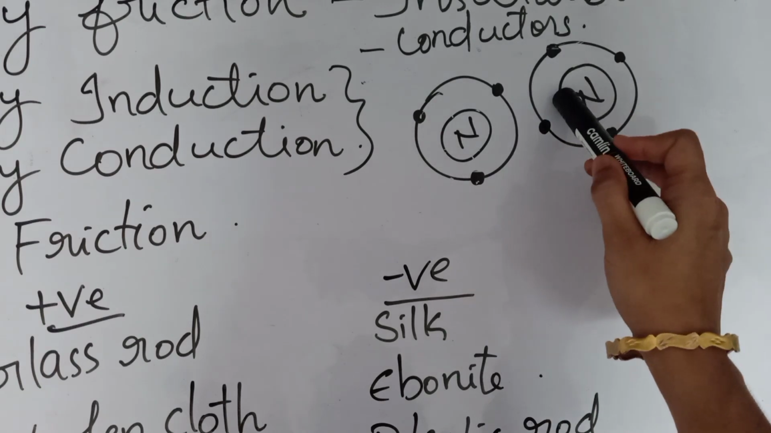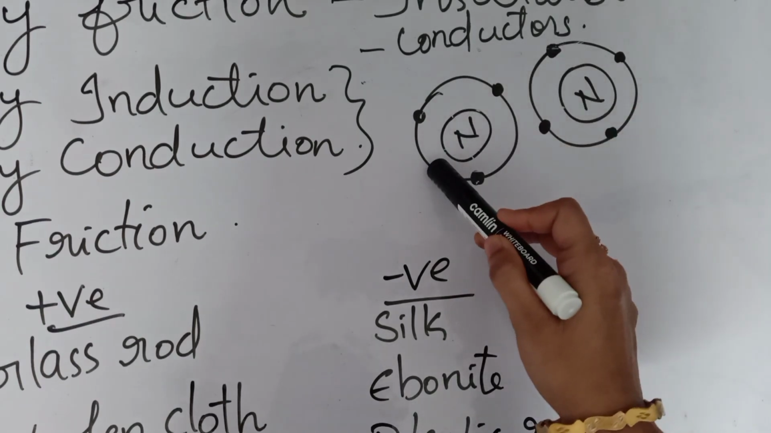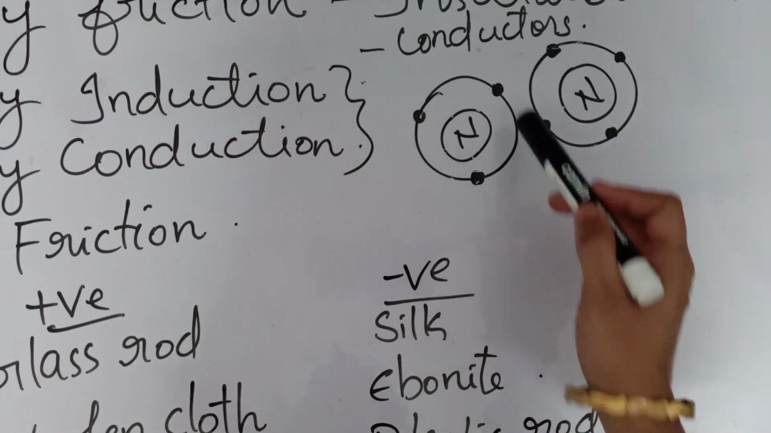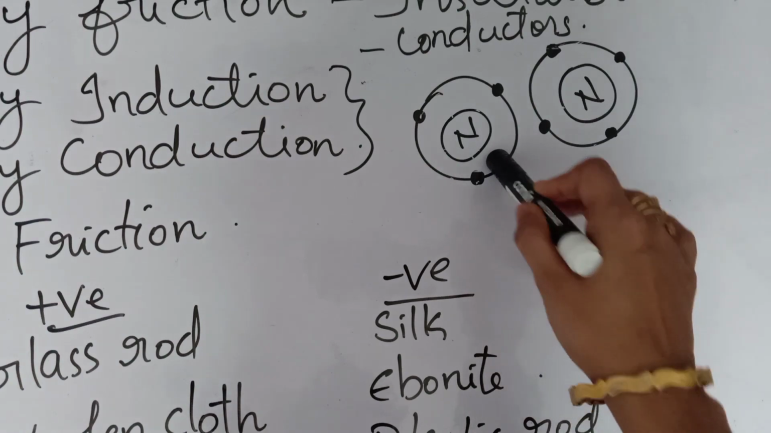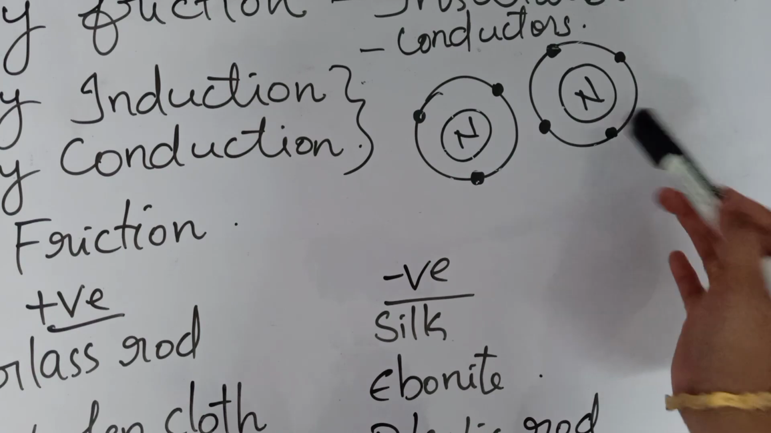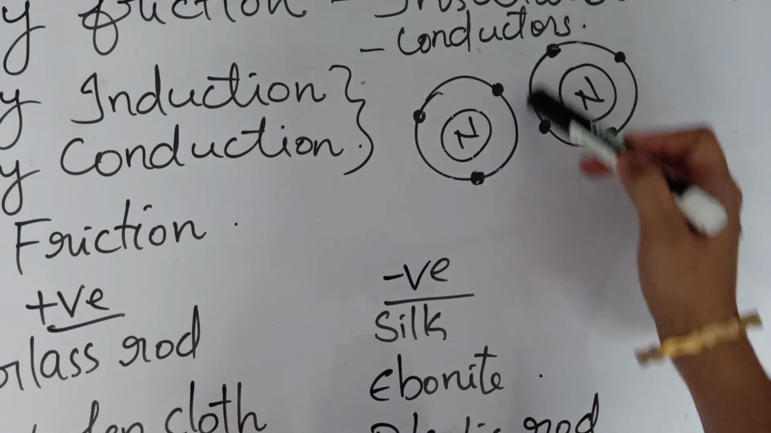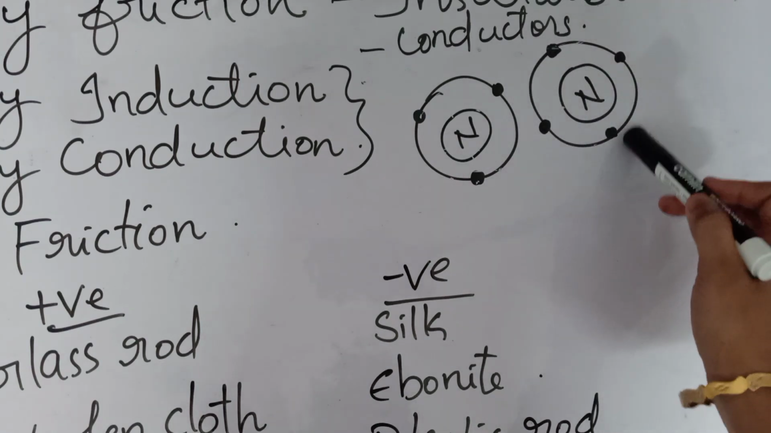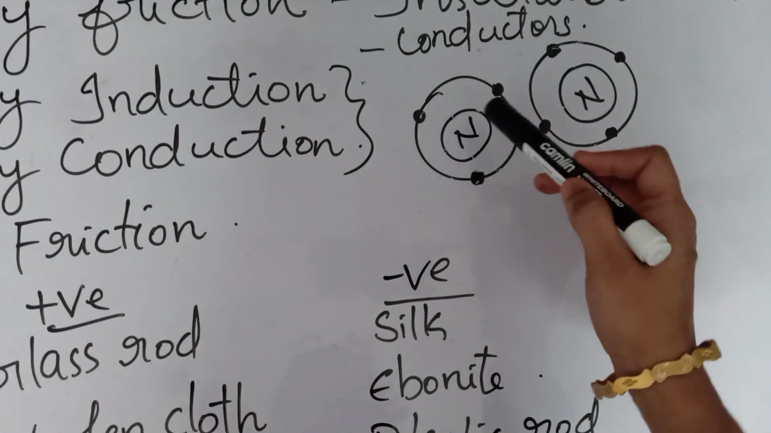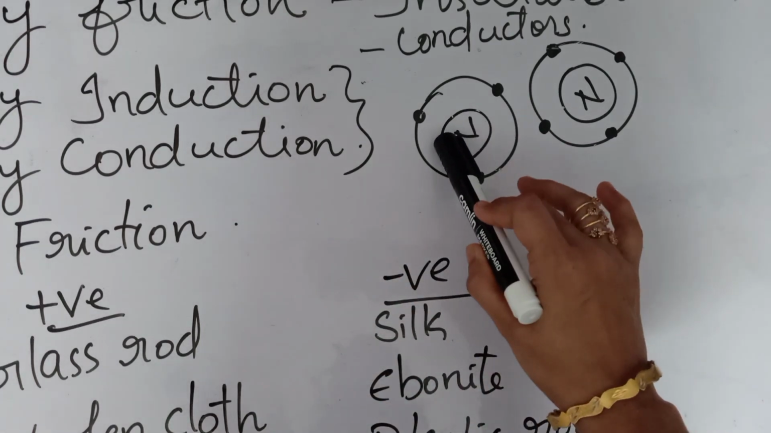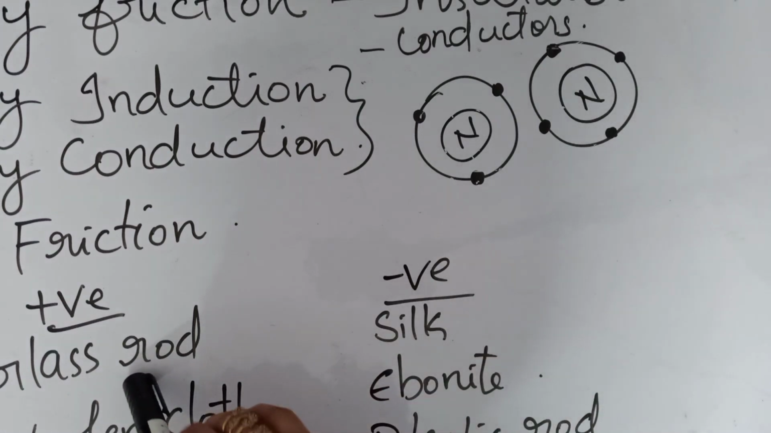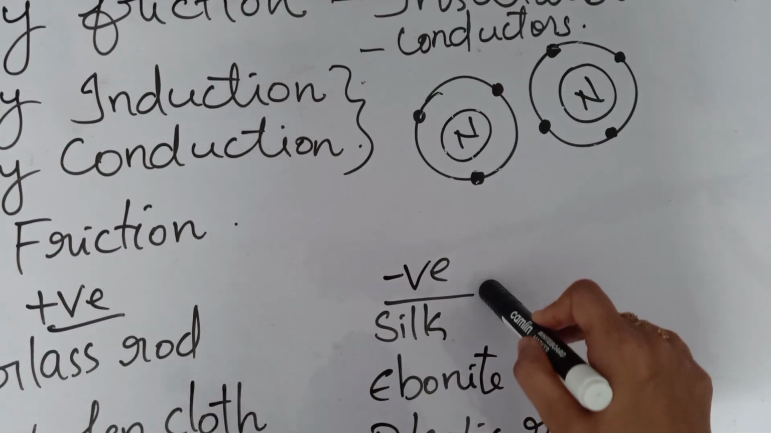From the glass rod electrons move into silk. So the glass rod becomes positively charged and silk becomes negatively charged, because the hold is not that strong and it is very easy to remove an electron from the outermost shell of the glass rod to silk. And here suppose there are 4 electrons, which is more than the outermost electrons in the glass rod. Okay, so this is an example. This is how the glass rod becomes positively charged and silk becomes negatively charged.